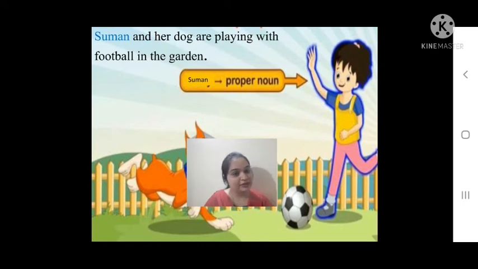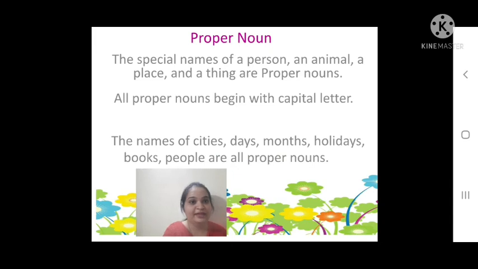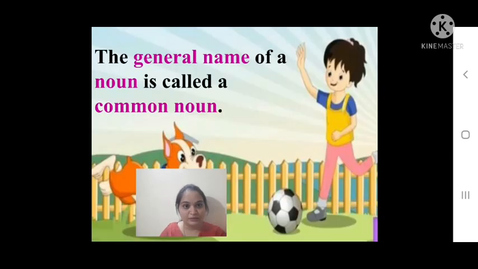If you say what is the common noun, girl is a common noun. When you come to Suman, it's a proper noun. So, proper nouns are the special names of a person, animal, place or a thing. The names of the cities, days, months, holidays, books, people are all called proper nouns.